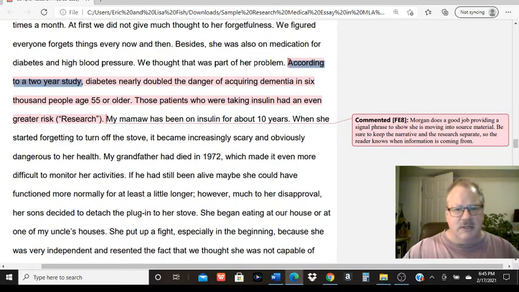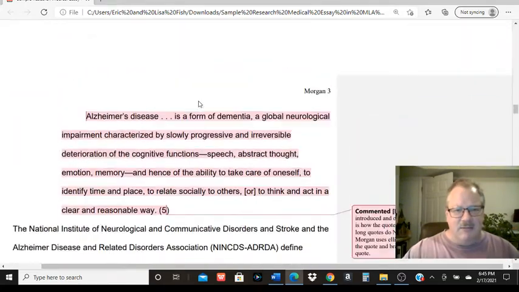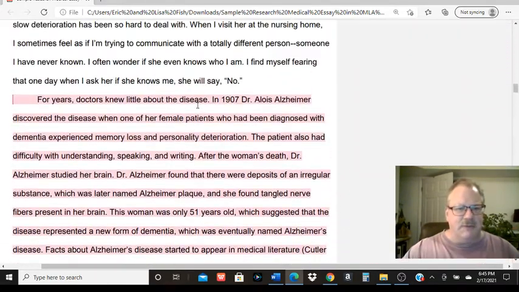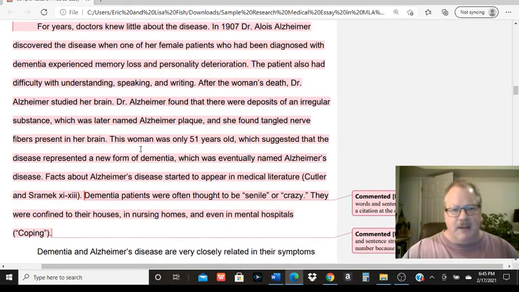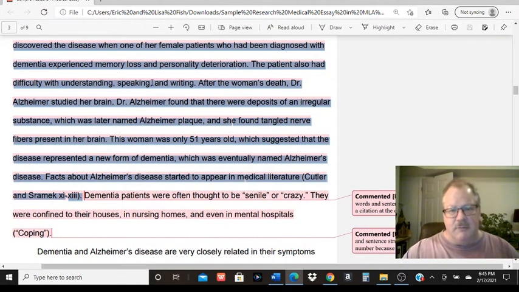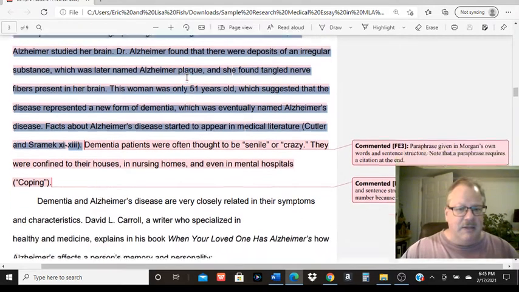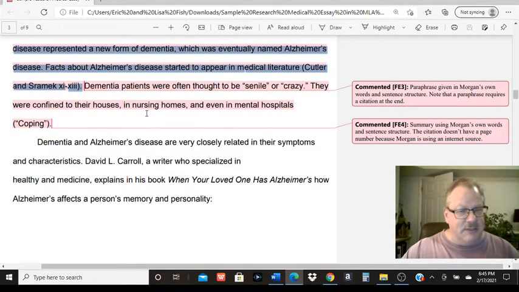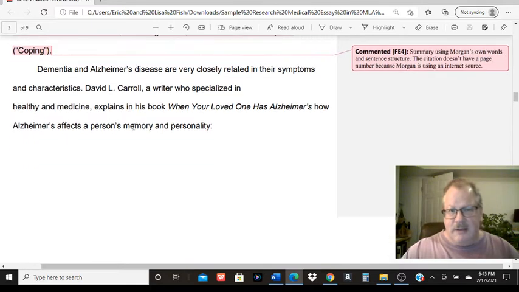According to a 2-year study, diabetes nearly doubled the danger. So there's probably a summary because it's fairly short. But again, when you kind of get into the difference between a summary and paraphrase, it's more your intention, right? This one's kind of long, so it's probably a paraphrase. But again, that's the 4 ways you use sources in your essay: a short quote, long quote, summary, or paraphrase, and those are the differences.